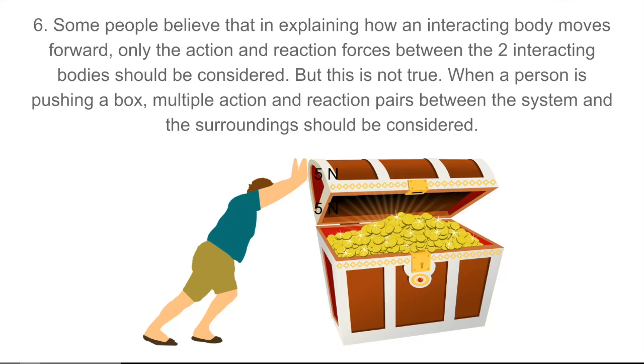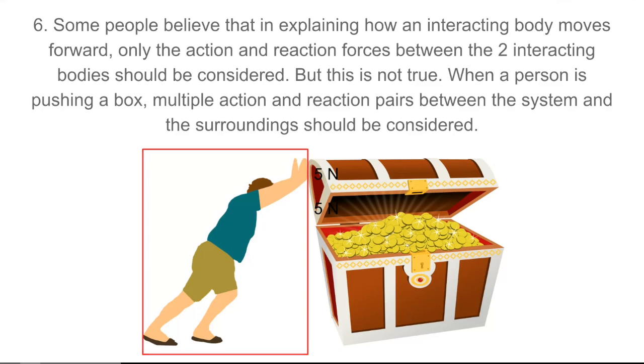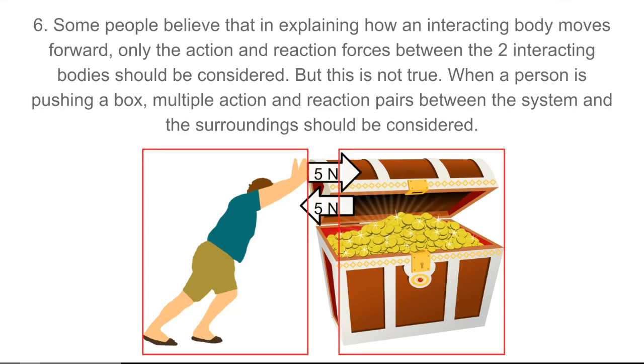In physics, we call objects bodies or systems, right? So the first system in this case will be the man. The second system is the treasure chest. Most people have the misconception that if I want to see if the man is able to push the treasure chest forward, I must consider the pair of action-reaction force of the man exerting on the treasure chest and the treasure chest exerting on the man. But this is the misconception.